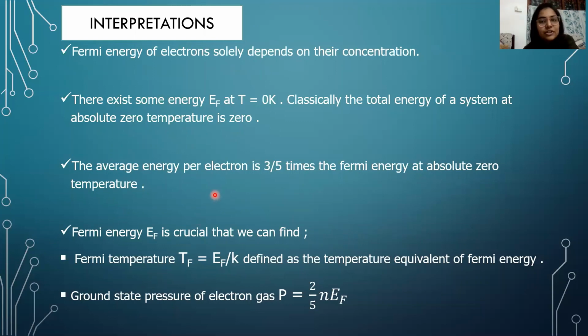Once you know the Fermi energy, it is much easier to find other parameters also, like the Fermi temperature, which is defined as the temperature that is equivalent to the Fermi energy. It can be found by the expression T_F is equal to E_F by k. Or also the ground state pressure of the electron gas P, which is given by the expression 2 by 5 times N E_F. So what I am coming to say is that once you know E_F, the Fermi energy of the system, a lot of parameters can be derived from this simple Fermi energy.